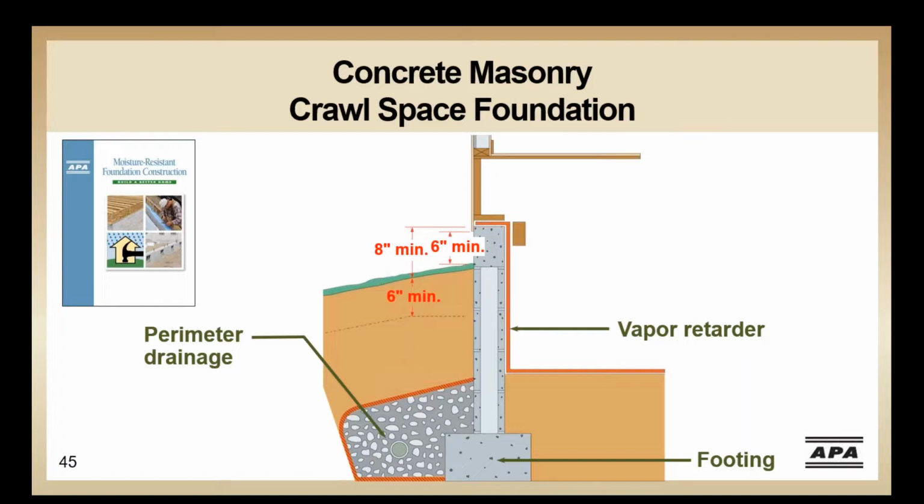Note that both types of crawl spaces are included in the International Building Code, Residential Code. I will note an observation that I've seen with an unvented crawl space during construction, in that it was closed up and unvented and poured concrete, and that introduced a lot of moisture during construction. So even in an unvented crawl space, be aware of this additional moisture that can occur during construction.